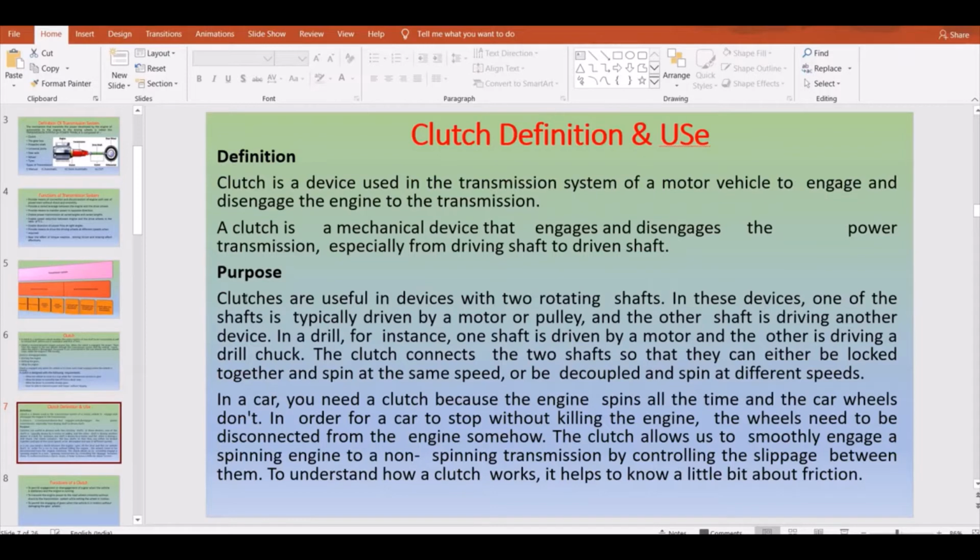And next, the other important application is in a car. You need your clutch to engage and disengage, because your engine spins all the time and the car wheels don't always spin, and in order for a car to stop without killing the engine, the wheels need to disconnect from the engine somehow. So you can go through this theory part, which is very simple. A simple understanding is that the clutch is used for disengaging the transmission of power when it is not required to move your vehicle, and to change your gears. That is the major purpose of your clutch.